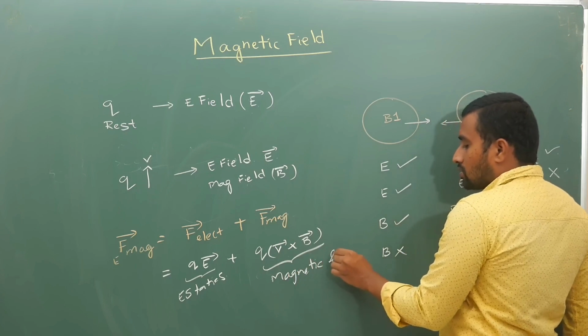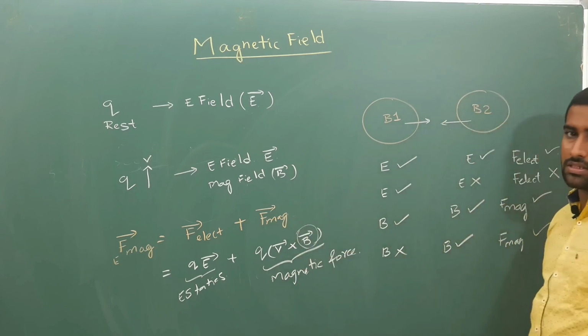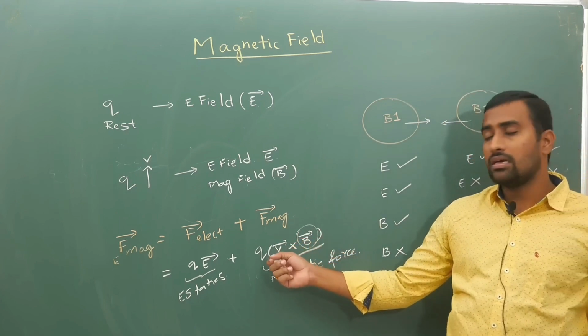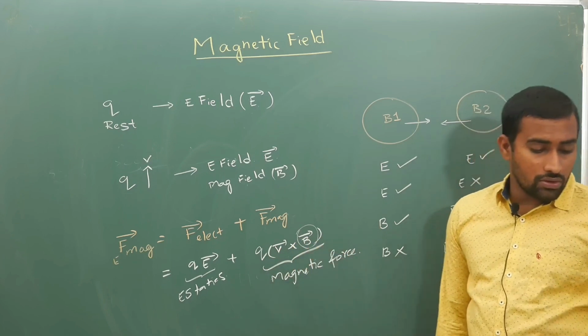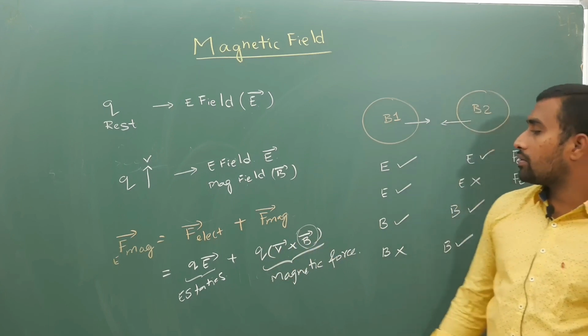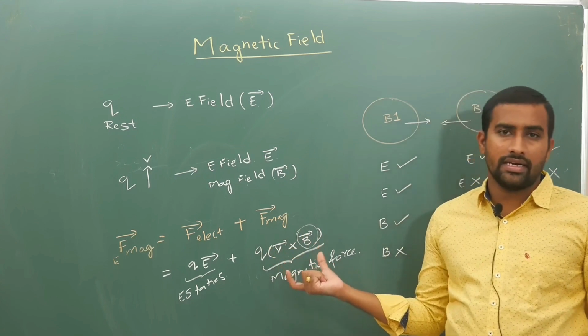To study magnetic force we need to understand magnetic field first. Once you have clarity of magnetic field, you will automatically be able to study magnetic force. So using these ideas, we are going to study electromagnetic force in detail.